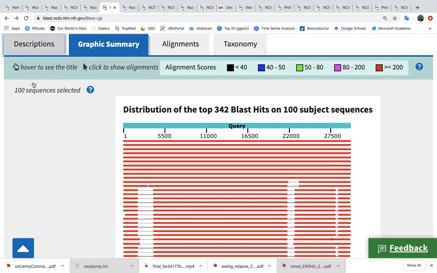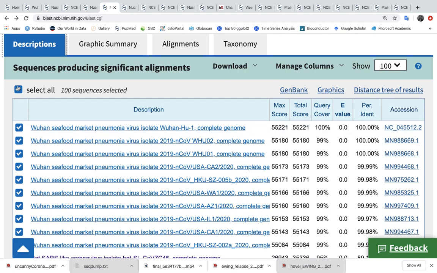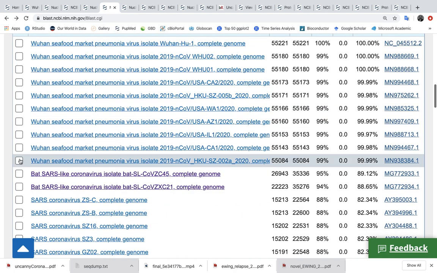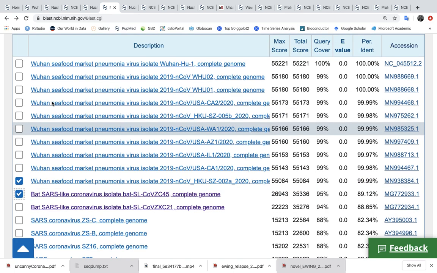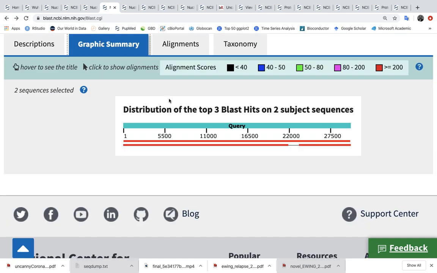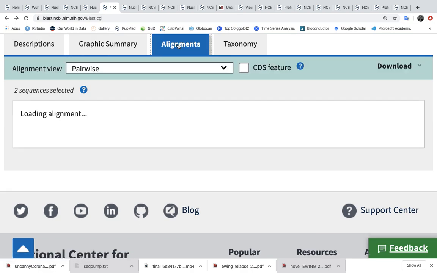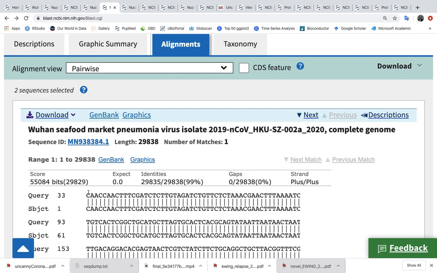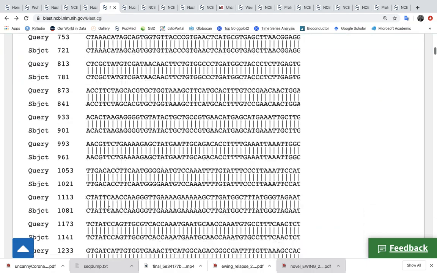We can look specifically at this and select one of these strains. Go back, look at the graphic summary, and again we are looking at this region, and look at the alignment. This shows us the code of the queried virus, the new coronavirus, with the other virus, the bat SARS-like virus.